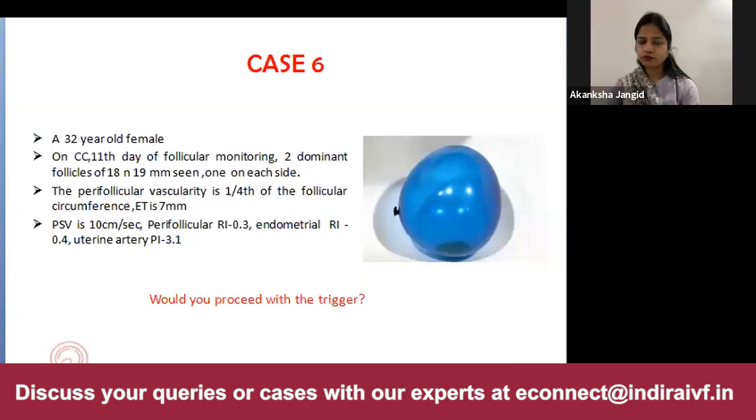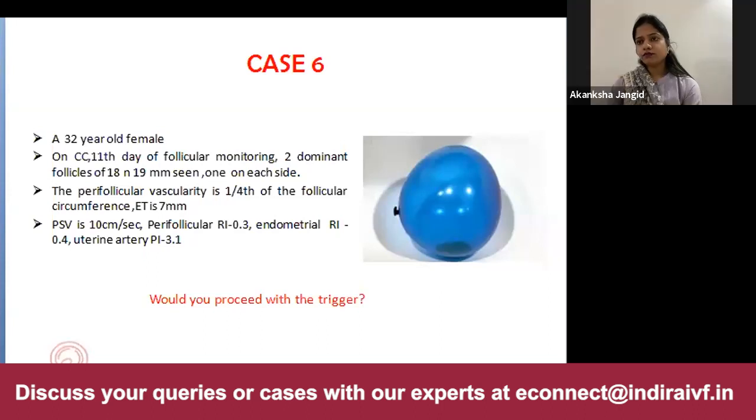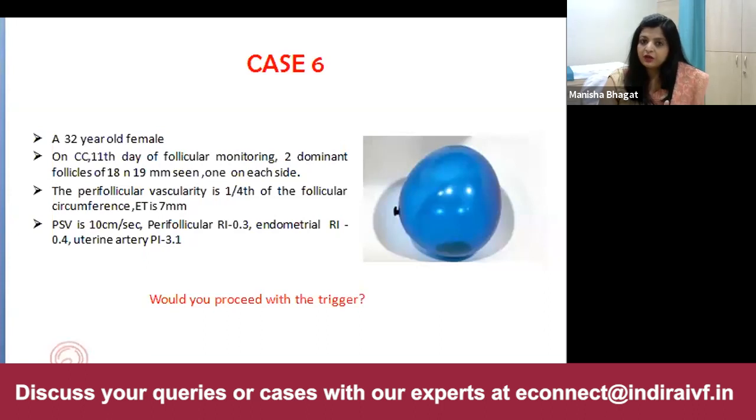Secondly, perifollicular vascularity is just 1/4. This Doppler parameter is divided into 4 grades. If it is less than 25%, that is grade 1. Between 25 to 50%, it is grade 2. Between 50 to 75%, it is grade 3. And if it is more than 75%, then it is grade 4. It has been seen that if the perifollicular vascularity is grade 4 and PSV is more than 10 centimeter per second, then there is a high chance that we'll get a mature follicle and the pregnancy rates also increase. So in this case, I would like to wait for 1 more day.